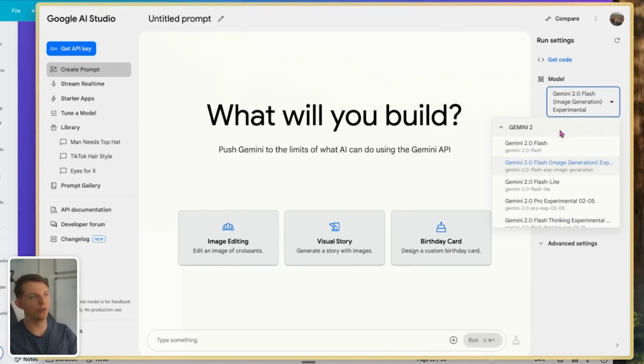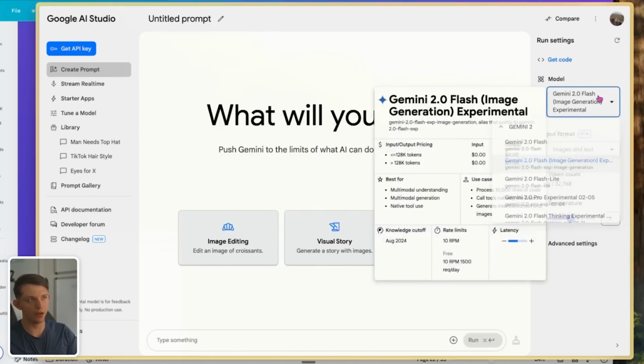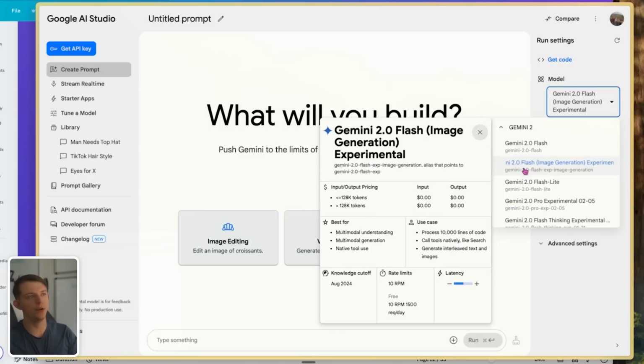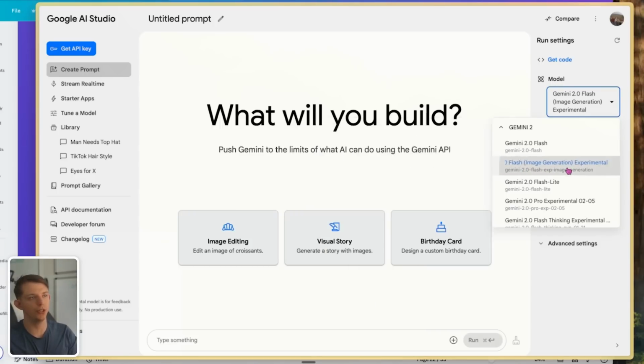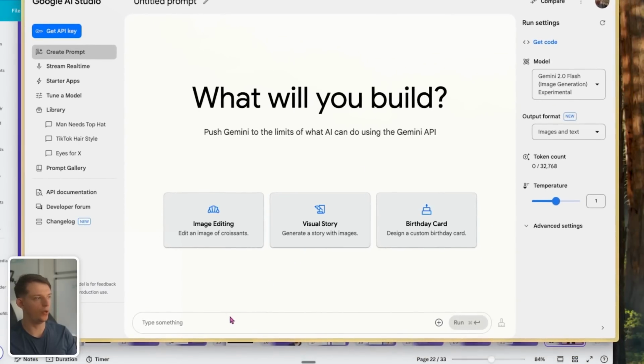And over here, you can see the models. So just go to this first tab over here, which is Create Prompt, then go to the models, and make sure you're on Gemini 2.0 image generation. And so now we can use this new image model.